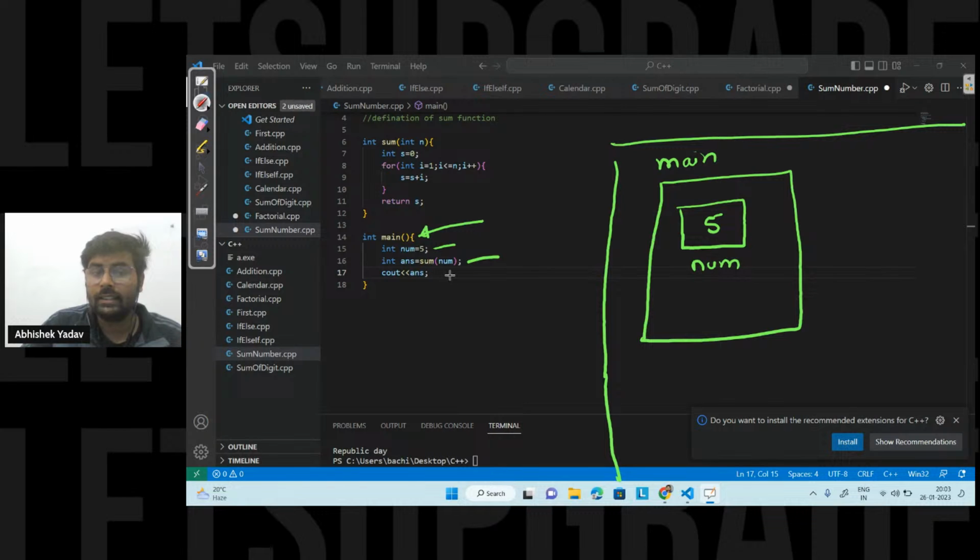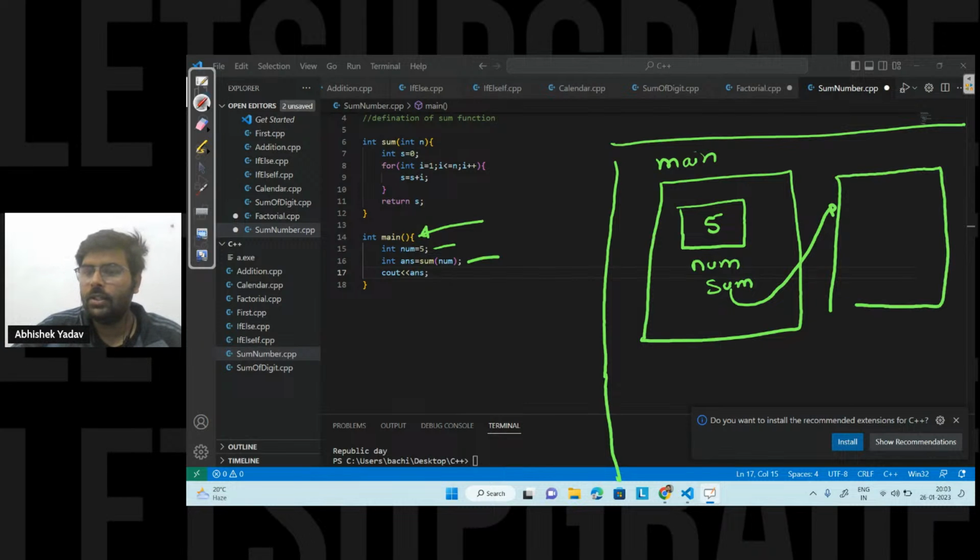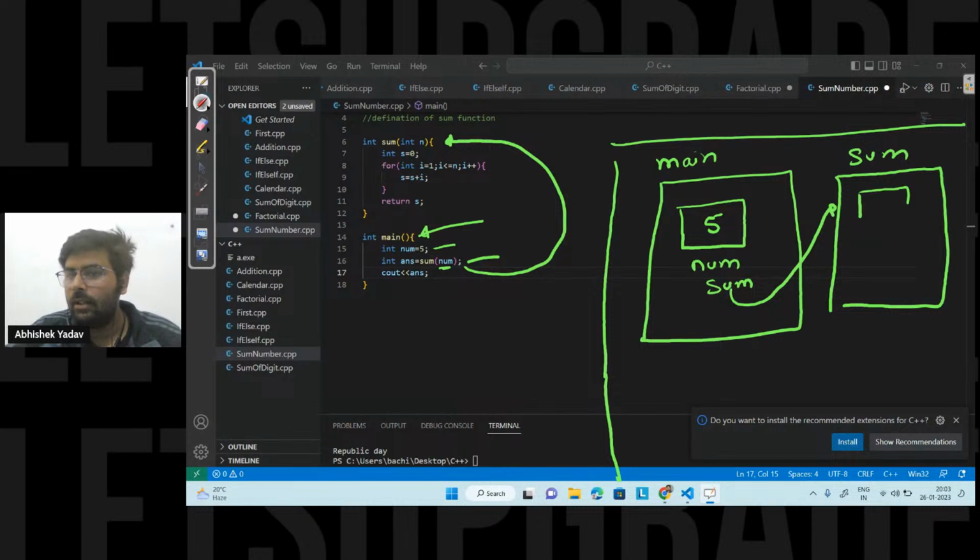That is, I will call the sum function. So you will move to the sum function, that is, from line number 16 you will go to line number 6. Here you have int n. You have passed num, that is 5, and this 5 will get stored inside this n. This n is a variable in sum, and in this n, 5 will get stored.